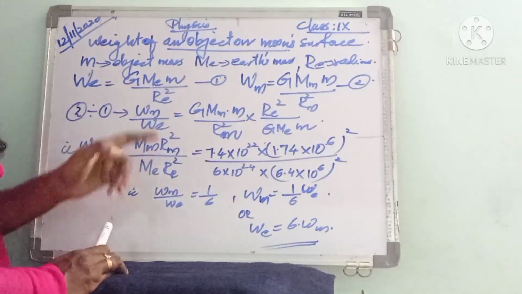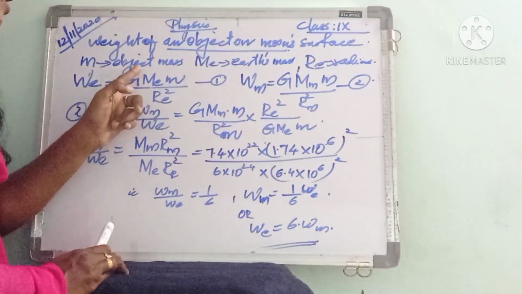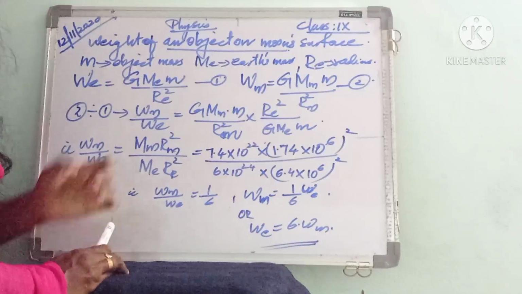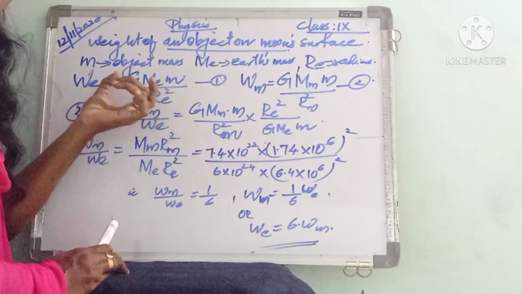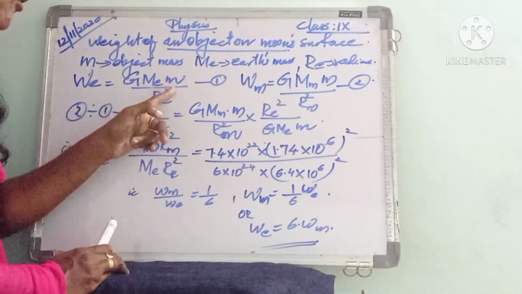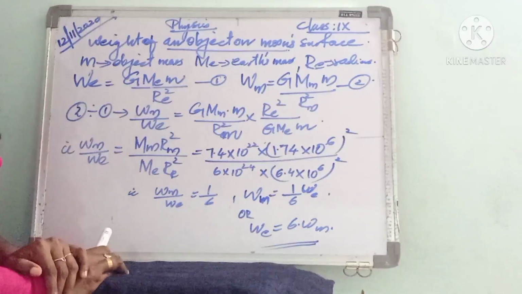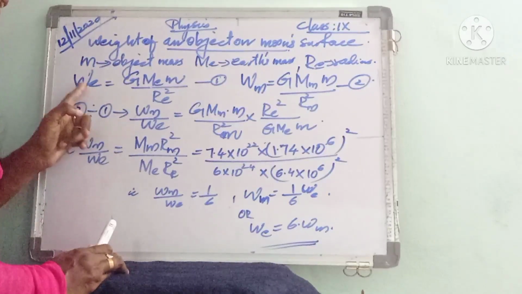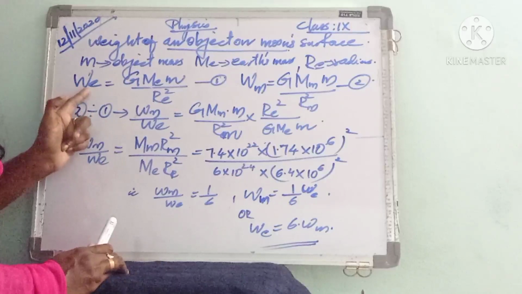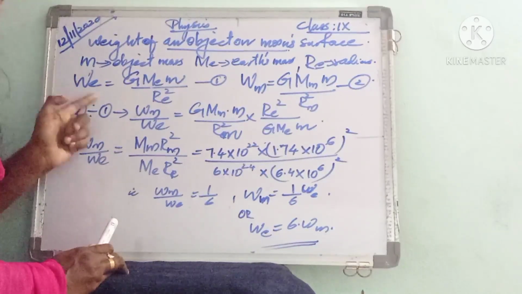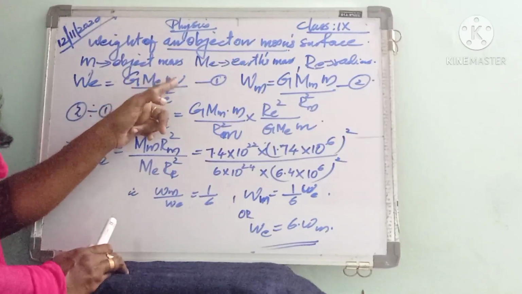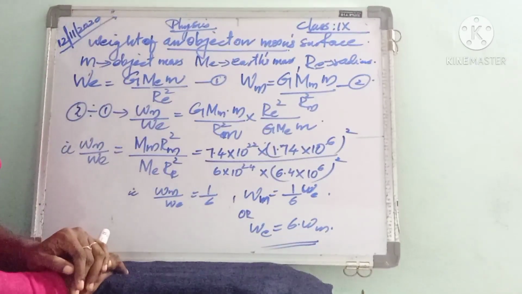Listen, this is the force of attraction between that object and the earth. This is the force with which that object is attracted towards earth. So this force is equal to its weight. So we can write the weight of that object on earth, WE, is equal to G Me m divided by Re